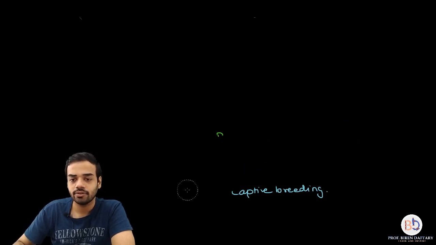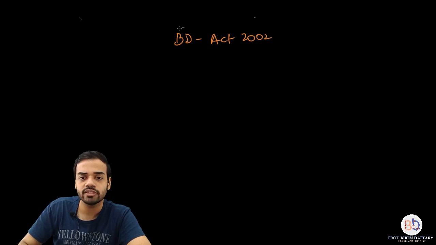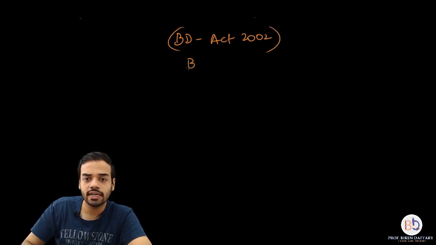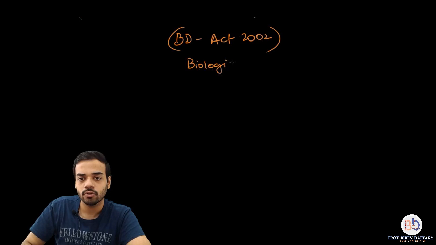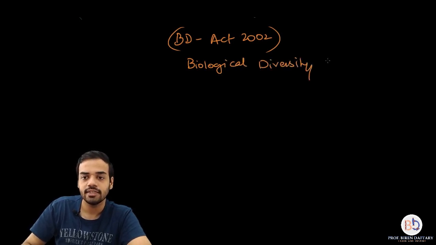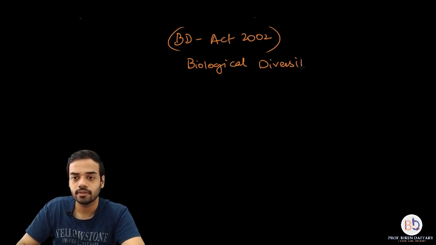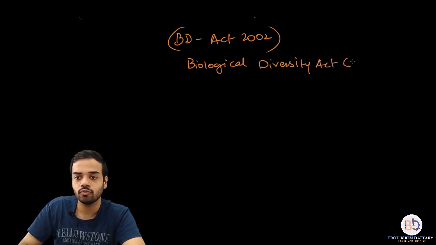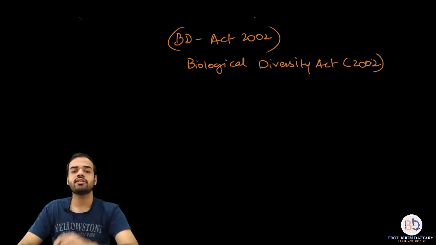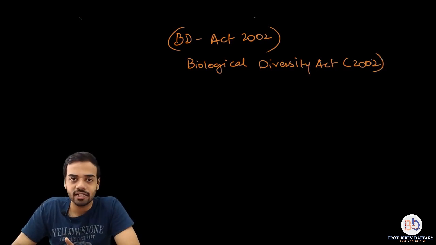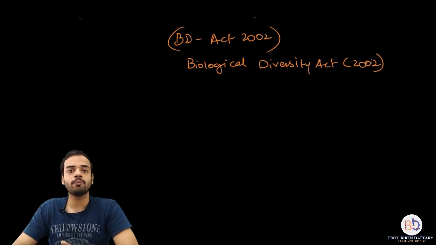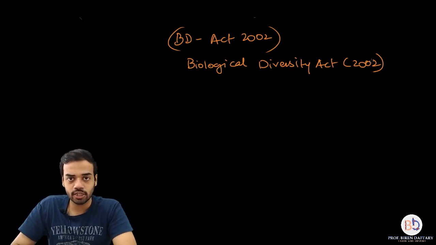Act. Now this act is abbreviated as BD Act 2002, which is also called the Biological Diversity Act, and which was established in 2002. Now, what is this Biological Diversity Act? This act was proposed by the Indian government in 2002.